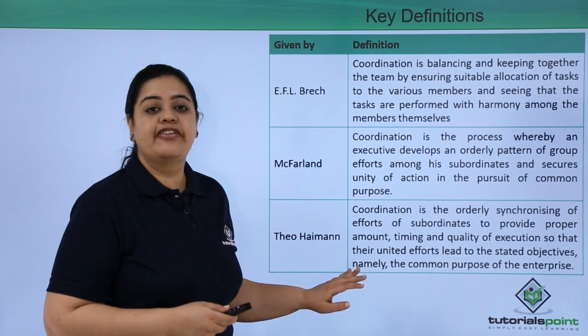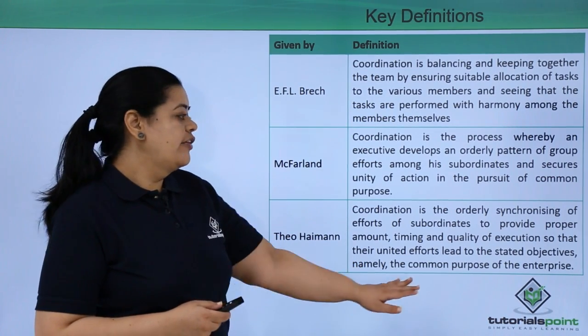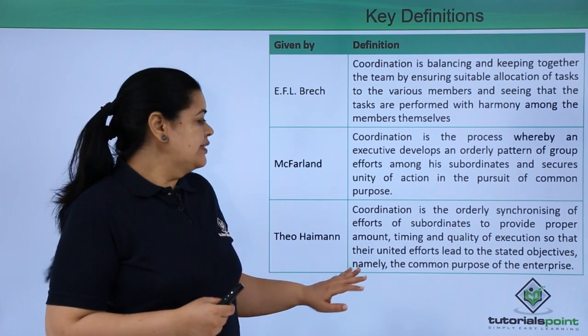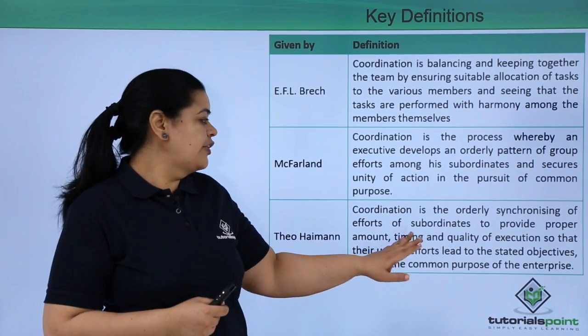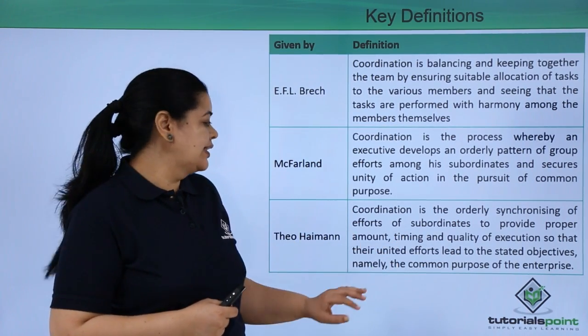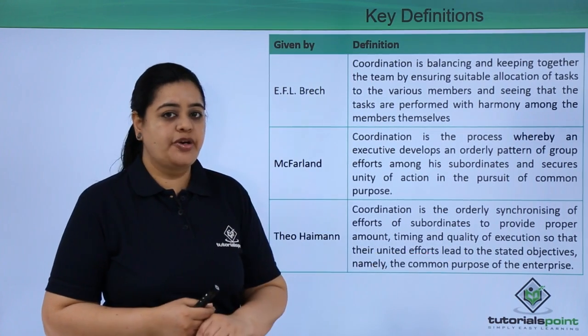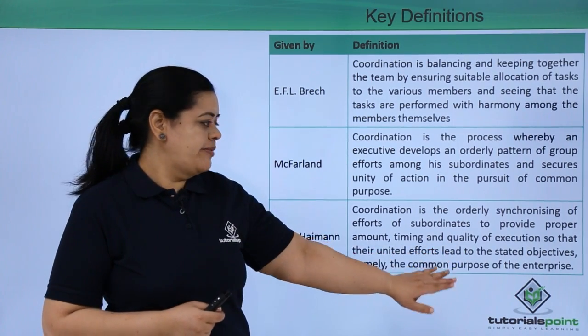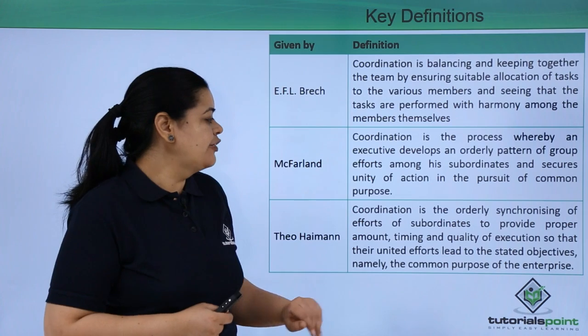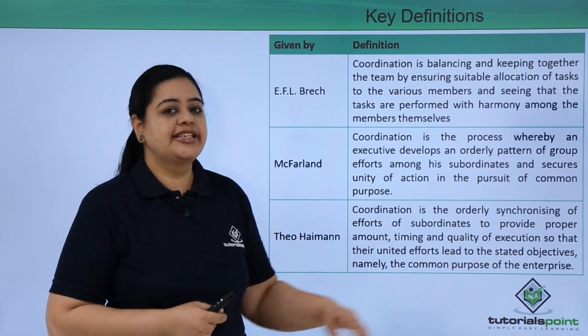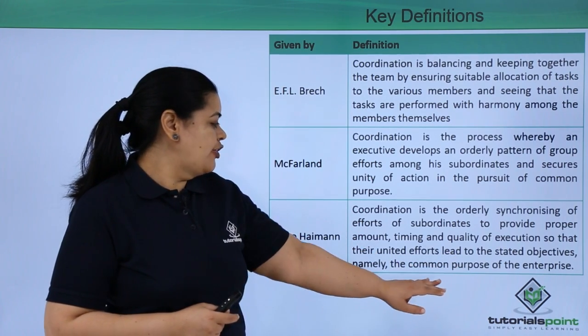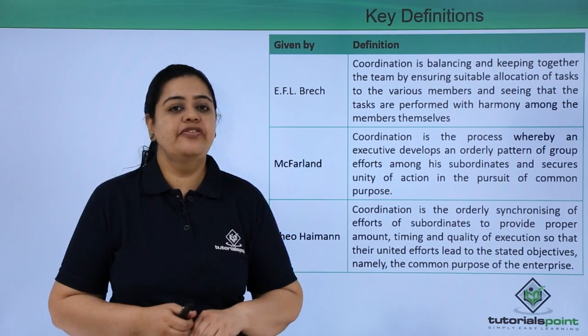Lastly, we have the definition of Theo Haimann. What does the author say? See, coordination is the orderly synchronizing of efforts of subordinates to provide the proper amount, timing and quality of execution so that the united efforts lead to the stated objectives, namely the common purpose of the enterprise.